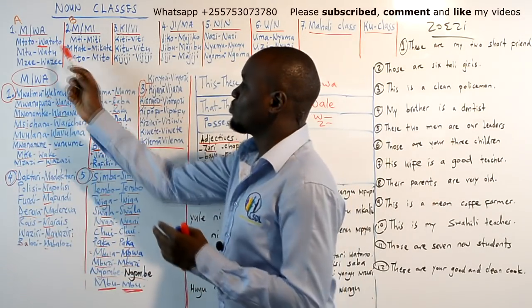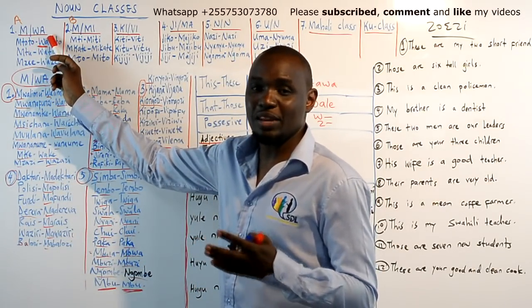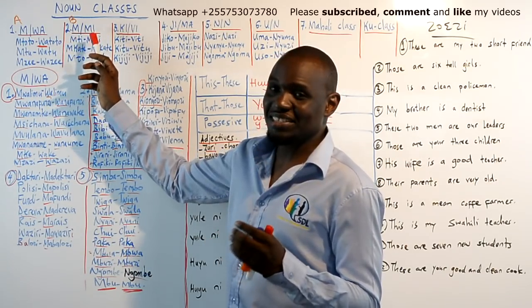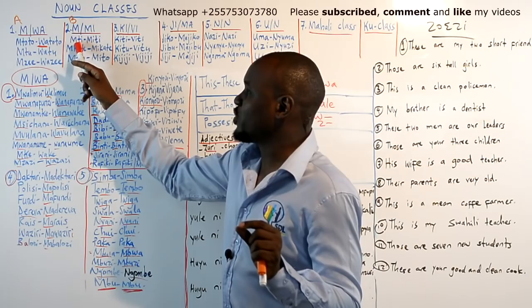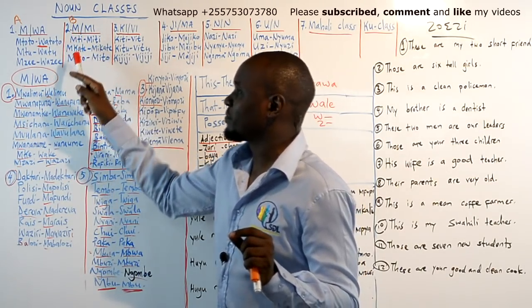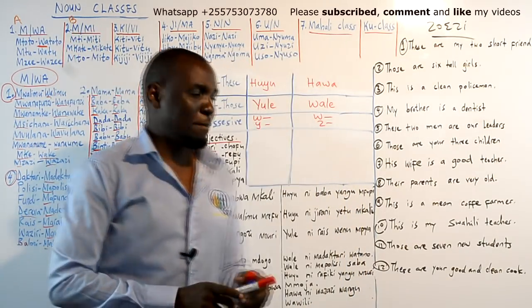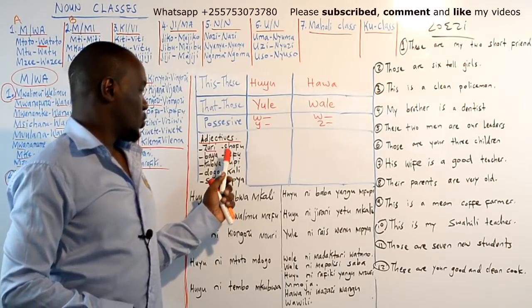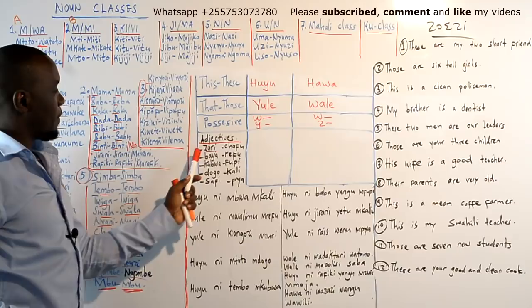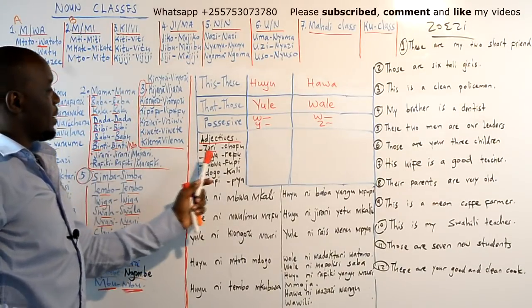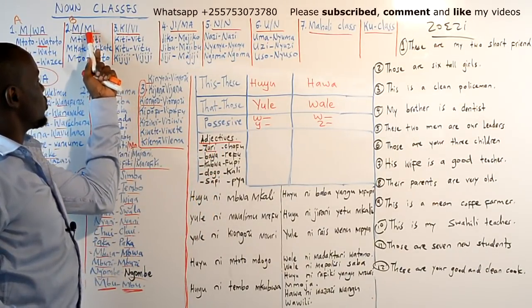When there are many, wazuri. For things, I tell you a little bit today. For things, a good tree will be mti mzuri, miti mizuri.